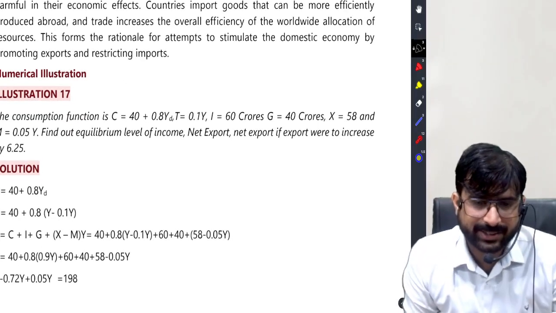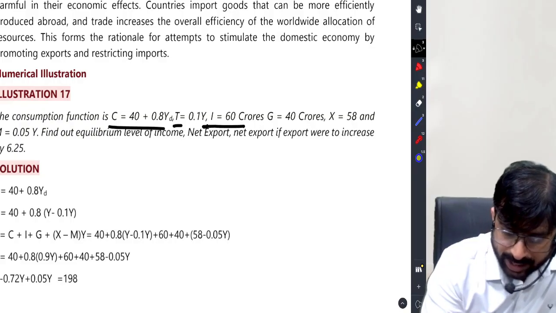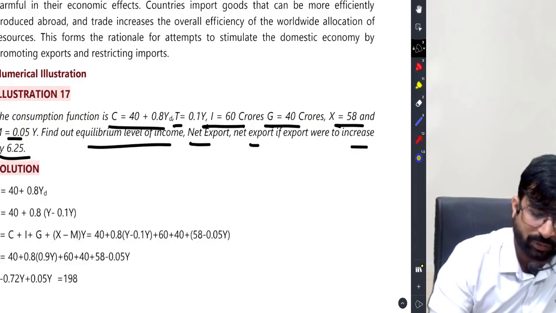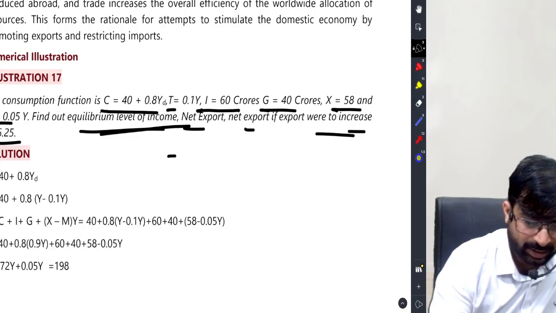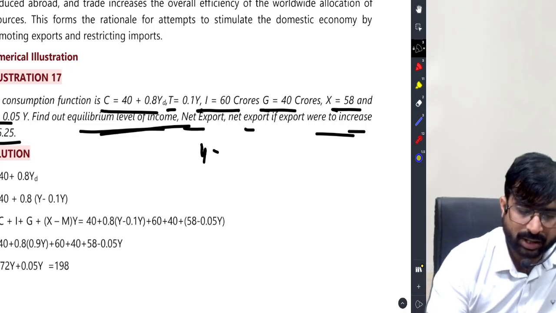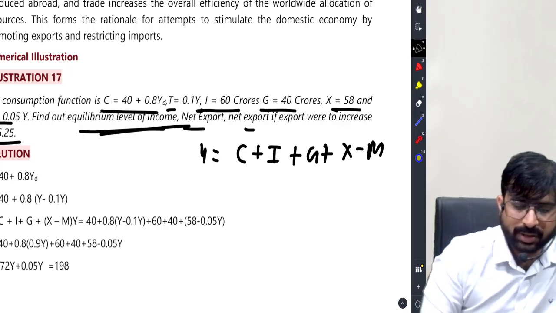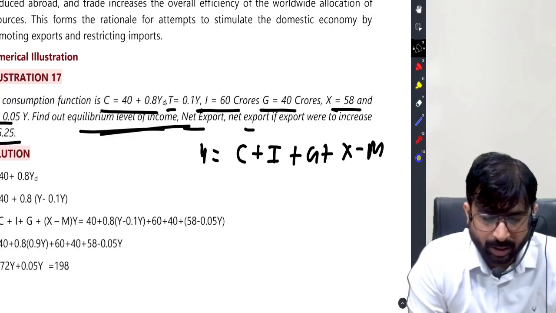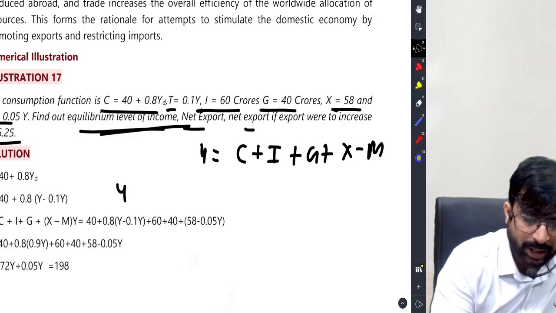Pay attention, class. C is given, T is given, I is given, G is given, X is given, M is given. Find the equilibrium level of income, net exports, and net exports if exports were to increase. So equilibrium level of income: y is equal to C plus I plus G plus X minus M. Am I correct class? Right sir, you are right. A very simple thing, y we have to find out, so I'll put y here.